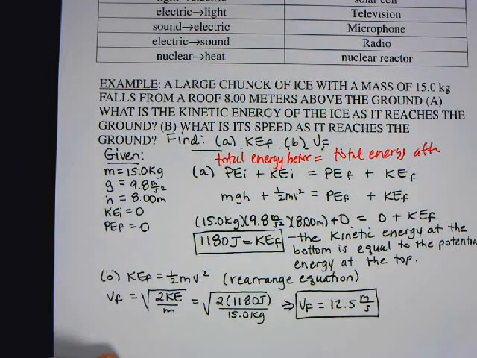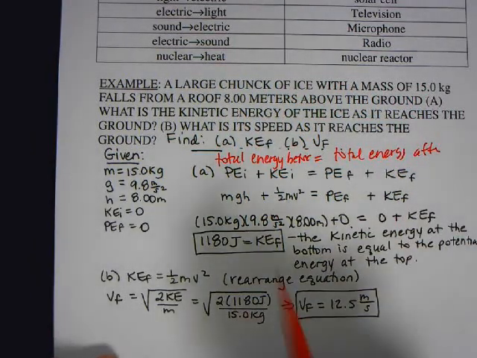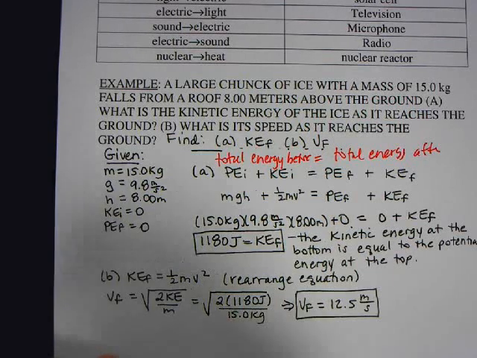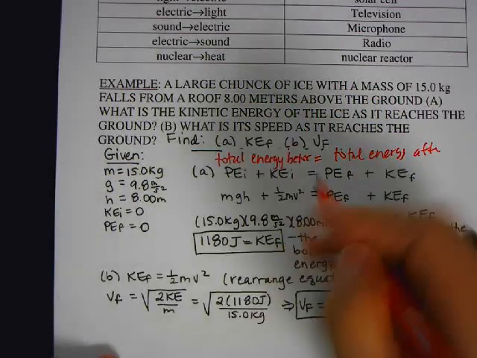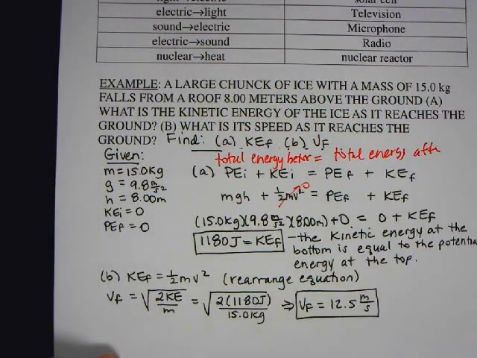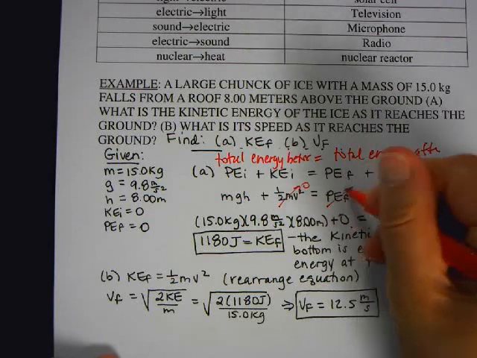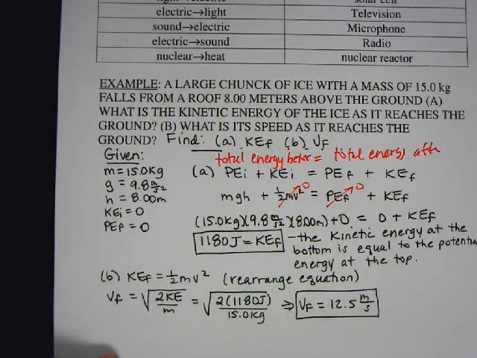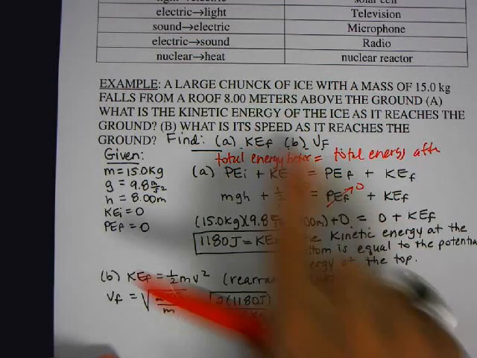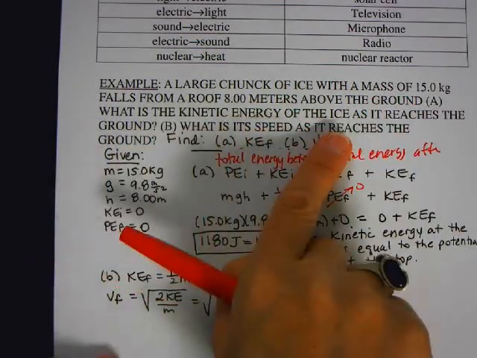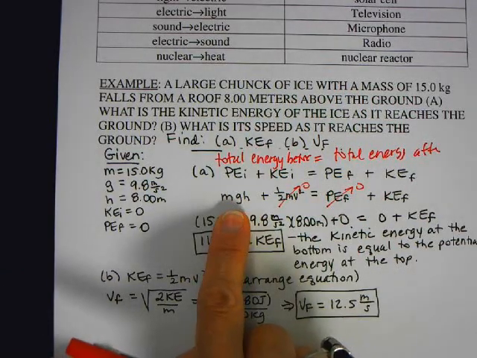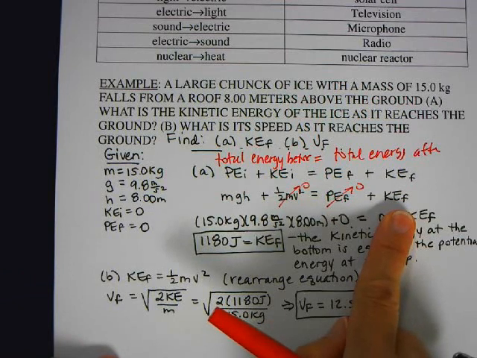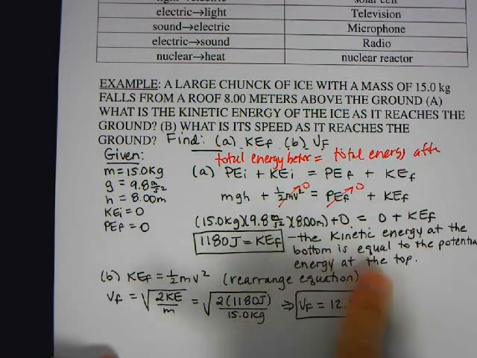Now, what I like to do is, before I start filling in a bunch of stuff, I like to say what's zero. So at the top, the chunk of ice isn't moving, so this goes to 0. And then at the bottom, just before it hits the ground, the potential energy is 0. So now I've made my equation so much easier. And then I can rearrange the equation. So when it says, what is the kinetic energy of the ice as it reaches the ground, you can see by the equation that the potential energy at the top is equal to the kinetic energy at the bottom. Okay? And then you can substitute and solve.